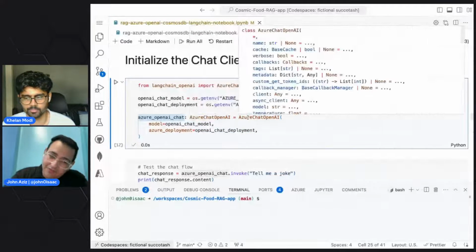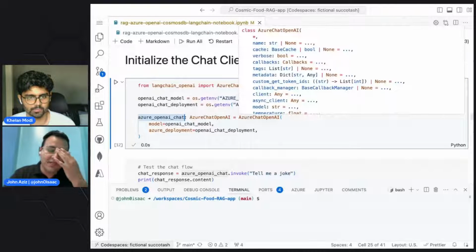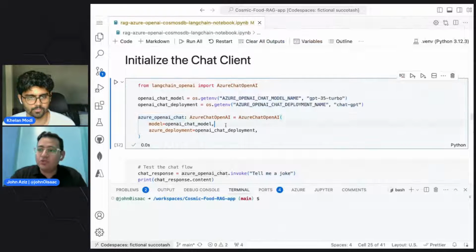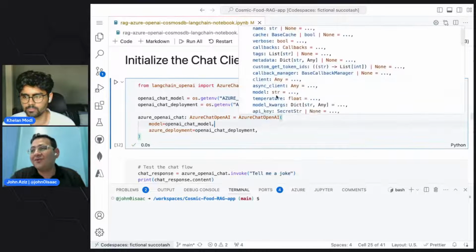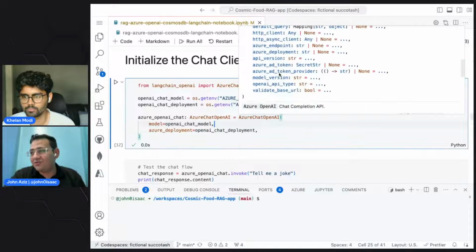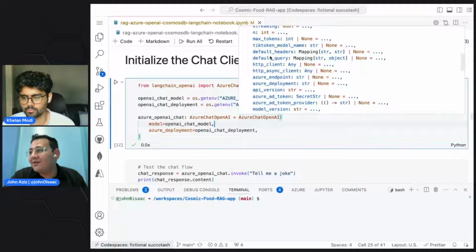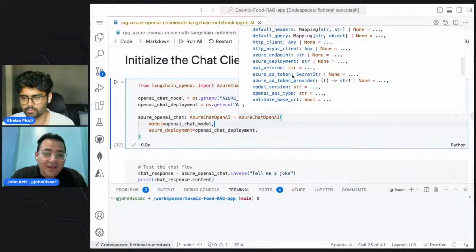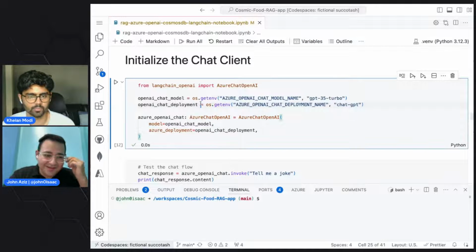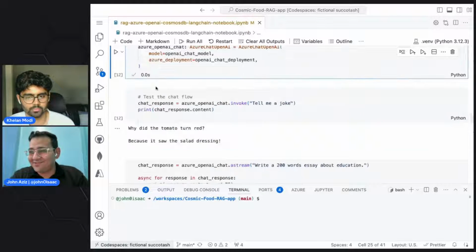Again, just like the embeddings client, normally we would need to supply the endpoint and the key here. Or if you want to go keyless, I think they support keyless auth with AD tokens. Yep, they do. But for now, we are not using keyless auth.